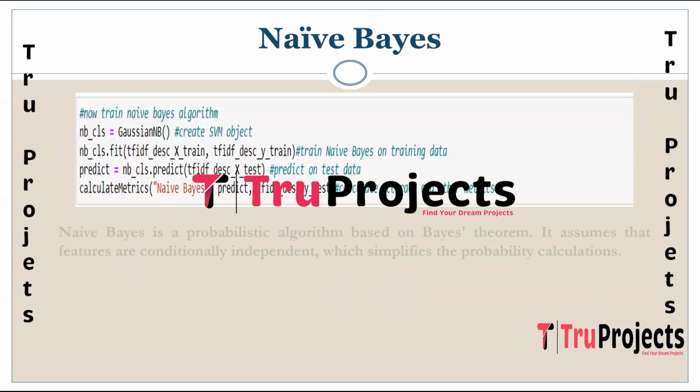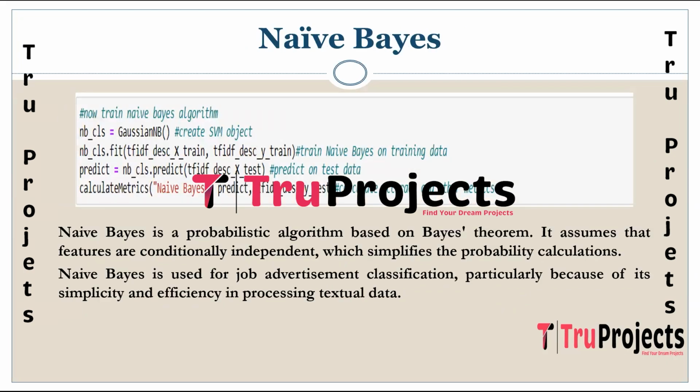The next algorithm is naive Bayes. It is a probabilistic machine learning algorithm based on Bayes' theorem. It assumes that features are conditionally independent given the class label. Despite this naive assumption, naive Bayes is widely used for text classification tasks. It is used for job advertisement classification in the project because of its simplicity, efficiency in processing text data, and its effectiveness in text classification tasks.